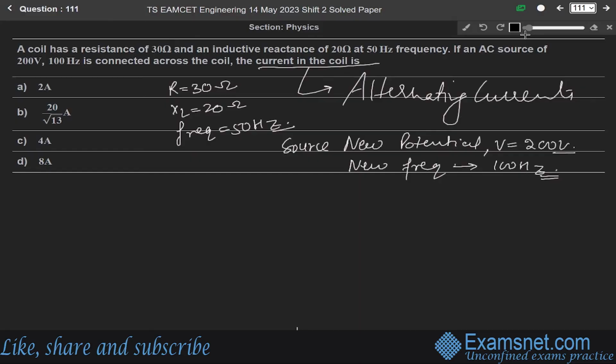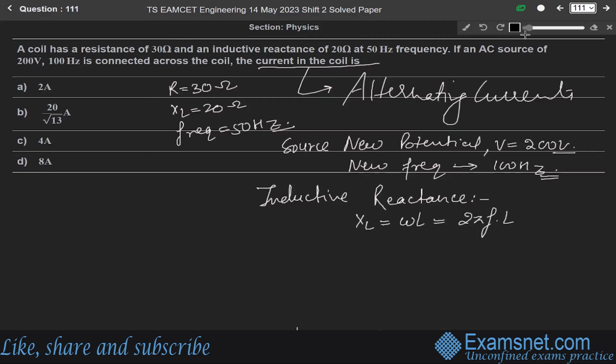For this, the inductive reactance XL is omega into L, and omega is 2 pi into frequency.